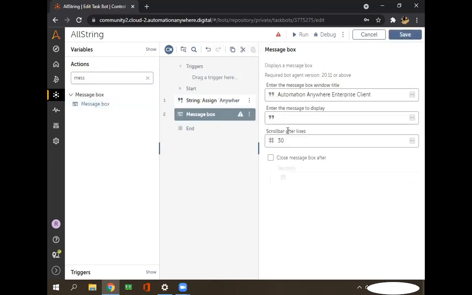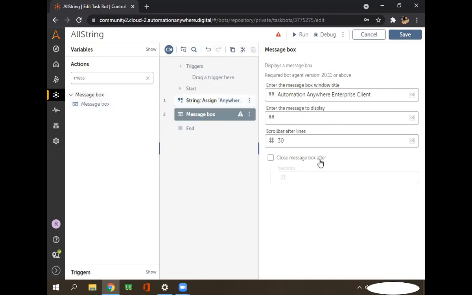So the message box helps in showing or displaying whatever result it contains, right? This is for us, if you want to show on the screen what value we are giving to this bot, we can use this message box.